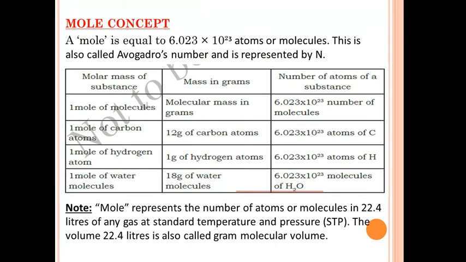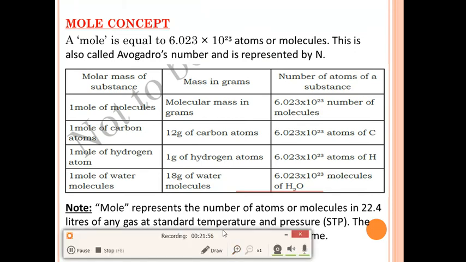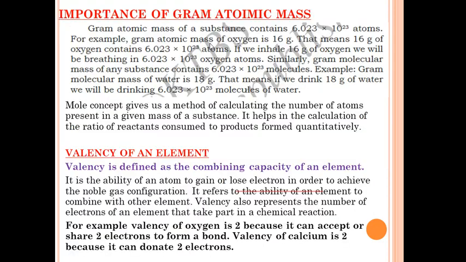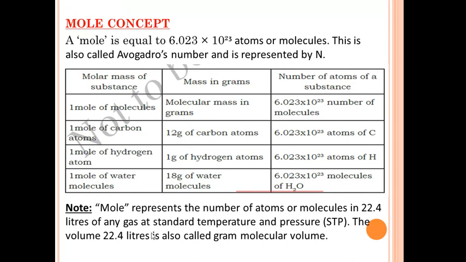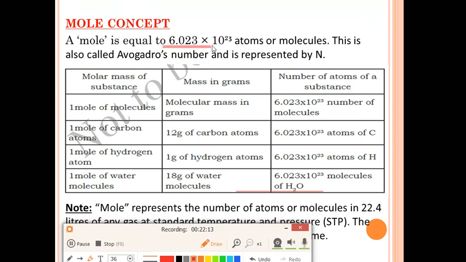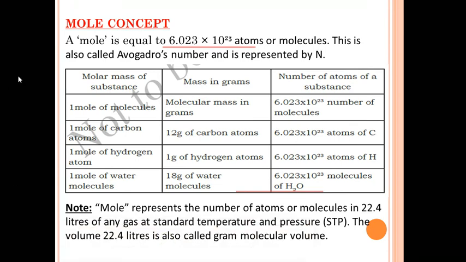Next topic is mole concept. Let's see what is the definition of mole. A mole is equal to 6.023 into 10 to the power 23 atoms or molecules. So what is the value of 1 mole? 1 mole is equal to 6.023 into 10 to the power 23 atoms or molecules. This is also called Avogadro's number and is represented by capital N.